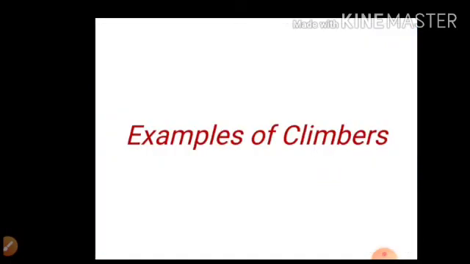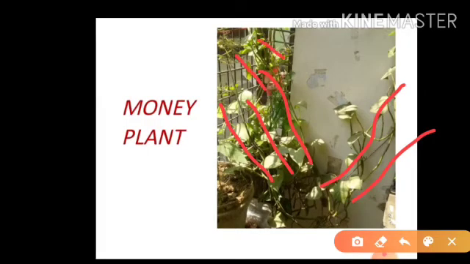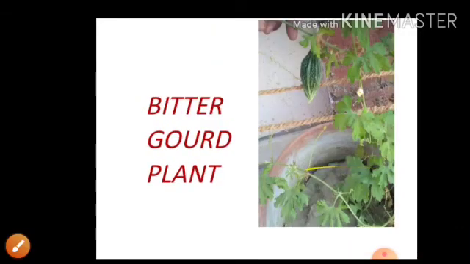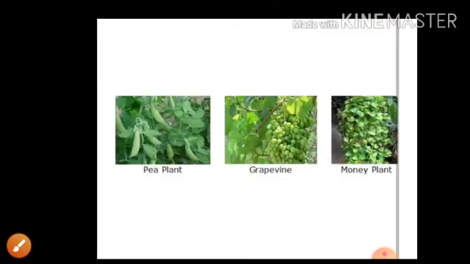As you can see in the examples of climber, money plant. You can see money plant is growing with the help of string or any rope. It is climbing on the pole with the help of rope. Now my students, see, it is bitter gourd. Bitter gourd is also the example of climber, and it also grows with the help of rope. Examples of climber you can see here: pea plant, grapevine, money plant. These are also the examples of climbers.